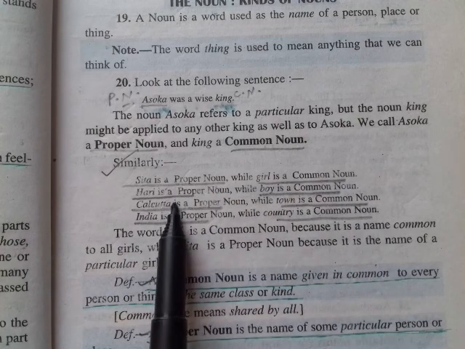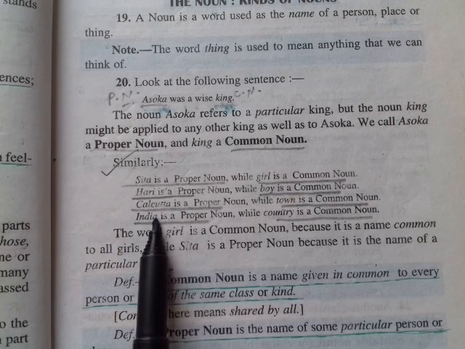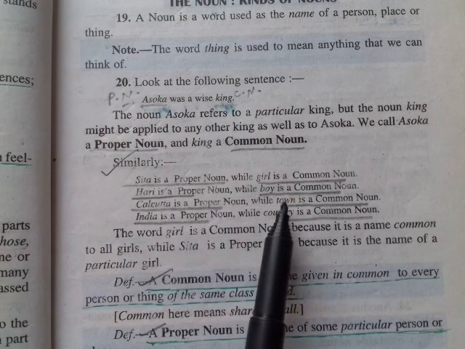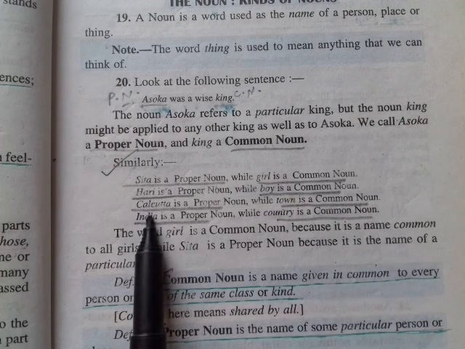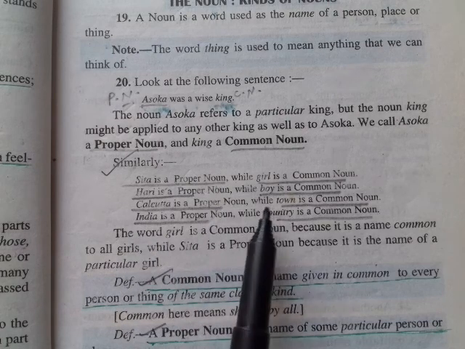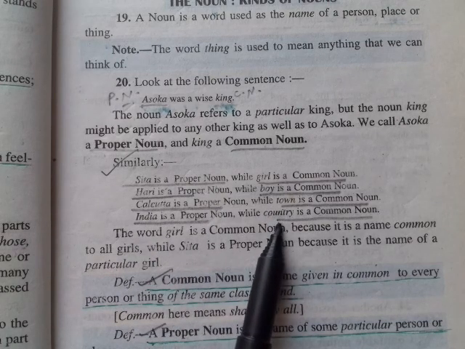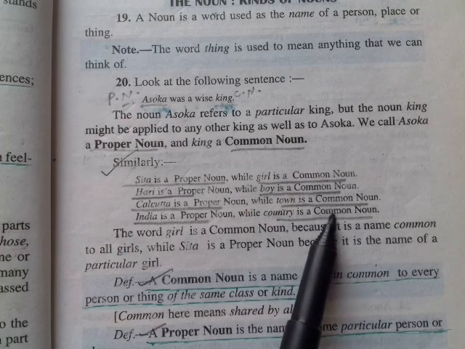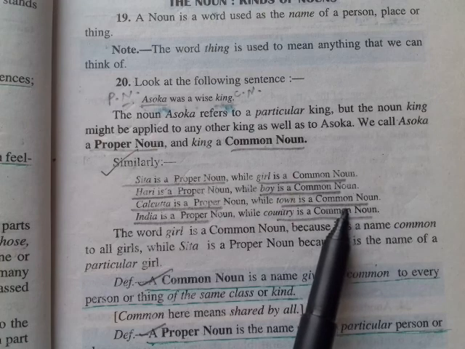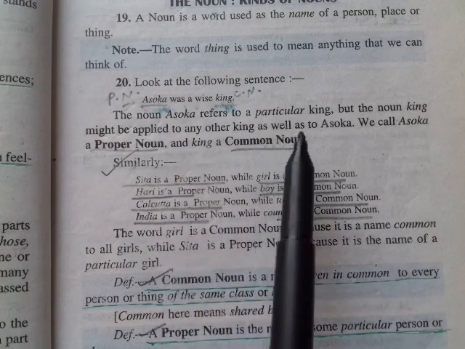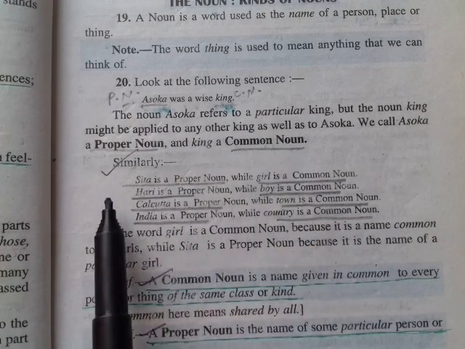Calcutta, the name of a place, is a proper noun, while town is a common noun. India is the name of a country. India is a proper noun, while country may be any other country also. Country is a common noun. So this is the difference between proper noun and common noun.